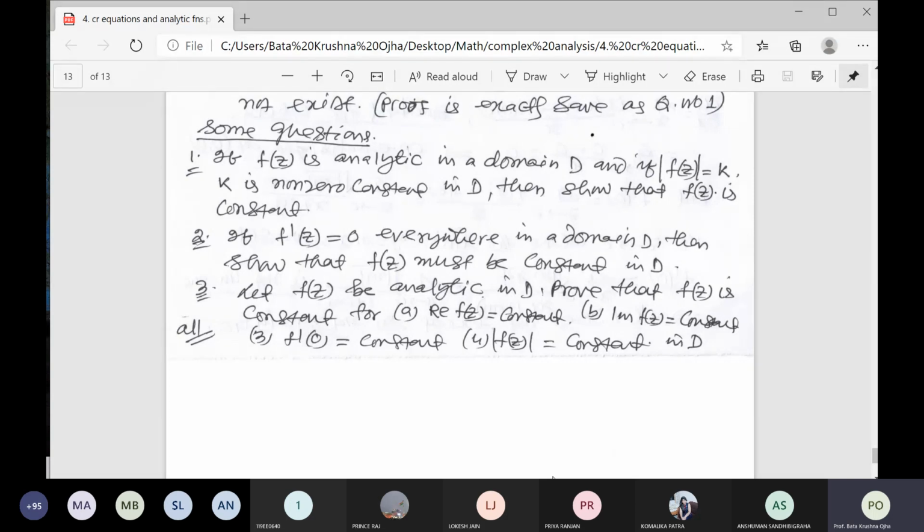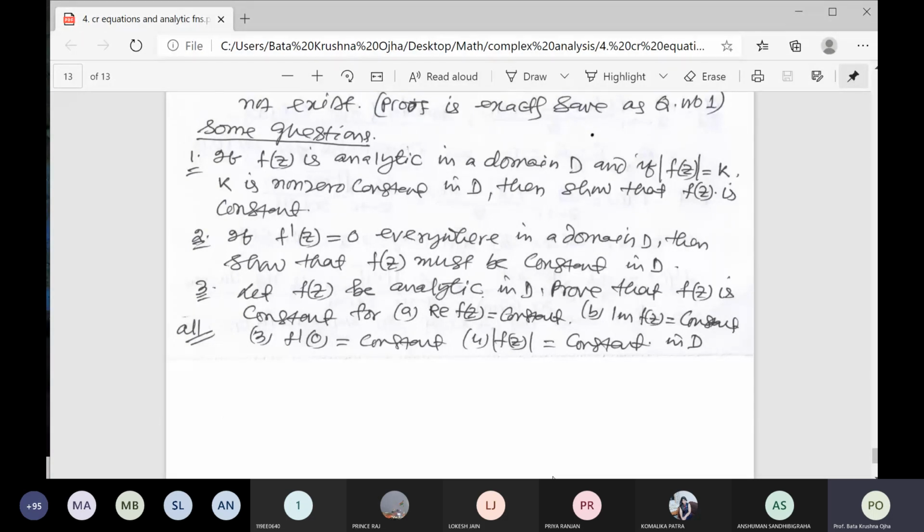Question number 2 is the same. If f dash z is equal to 0 everywhere in the domain, then show that f z is equal to constant. Automatically, if the derivative is 0 and you integrate, you will get the function, but you have to prove it. Here f dash z is equal to 0, that is, ux plus i vx is equal to 0.